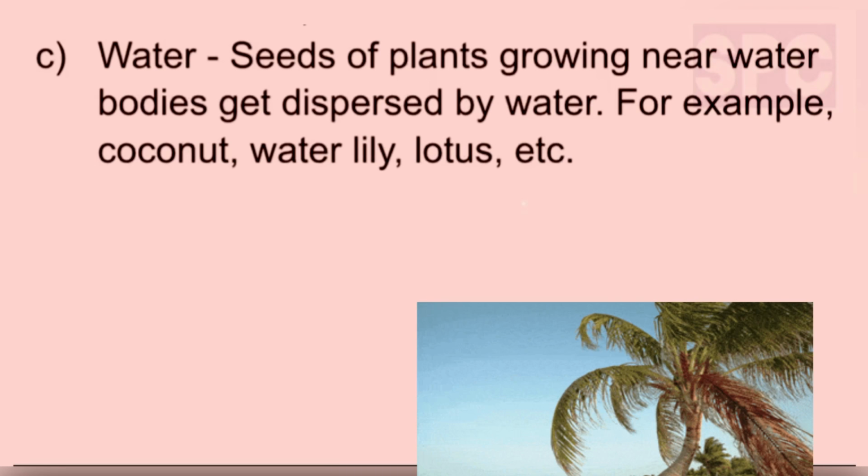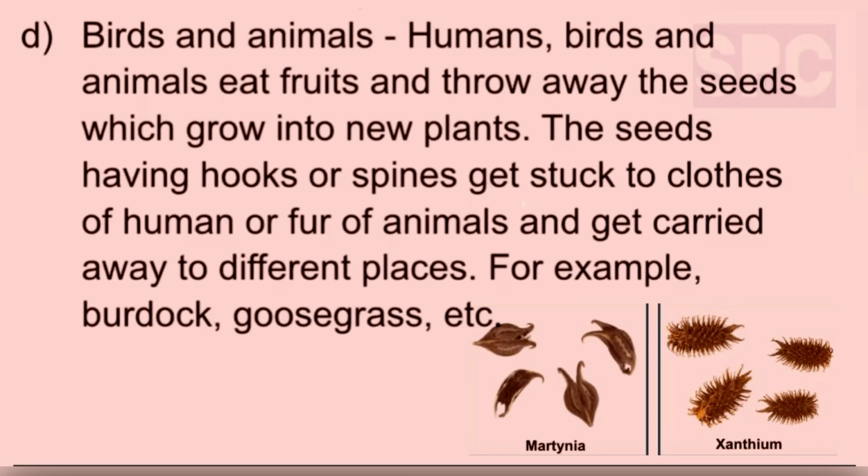C. Water. Students, seeds of plants growing near water bodies get dispersed by water. For example, coconut, water lily, lotus, etc. D. Birds and animals. Humans, birds and animals eat fruits and throw away the seeds which grow into new plants.